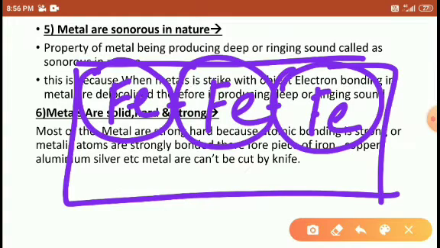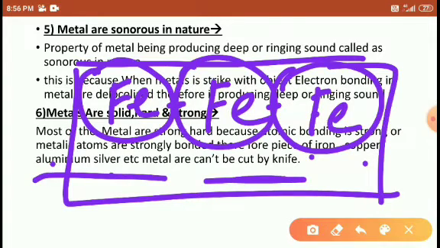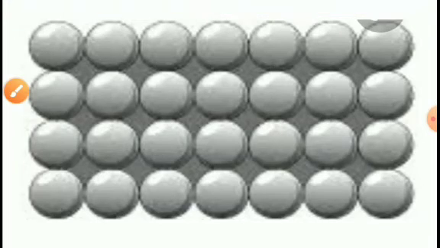So like this, iron, copper, aluminum, silver, these metals cannot be cut by a knife. If you try to cut this iron piece with a knife, we can't cut it because the atoms are strongly bonded here. Right, students?